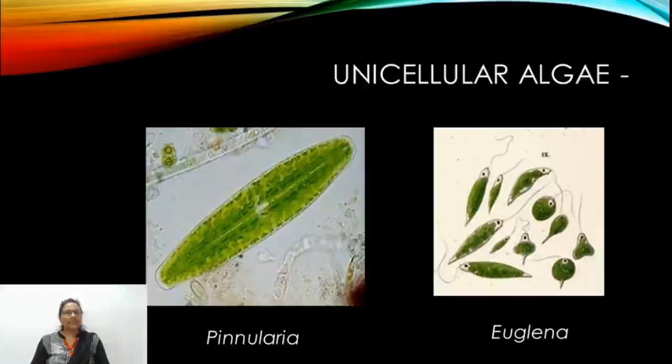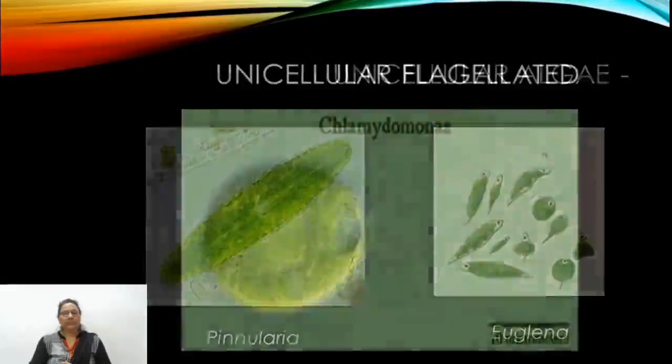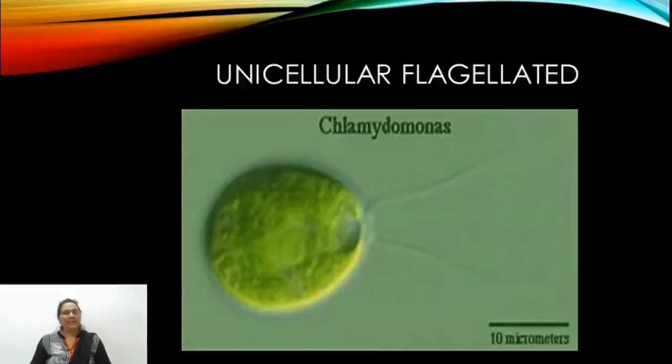Flagellated or non-flagellated. Flagella is a structure meant for the locomotion of the alga, and so they may be motile or non-motile. An example of a non-motile or non-flagellated unicellular alga is Pinnularia, while the flagellated unicellular alga is Euglena. A biflagellated structure is found in Chlamydomonas. It is again unicellular.